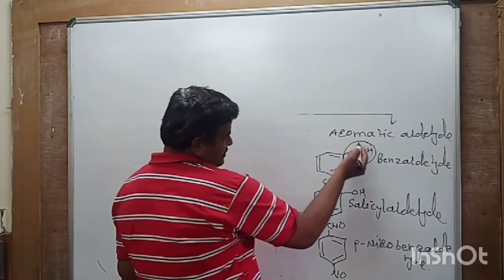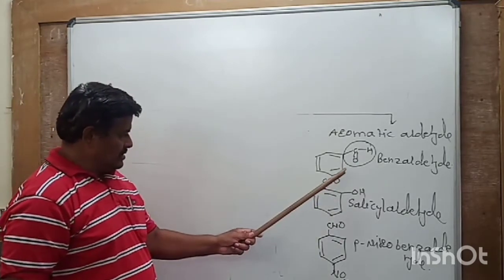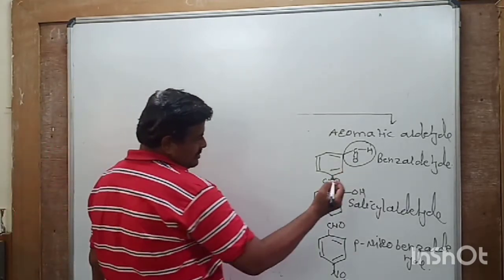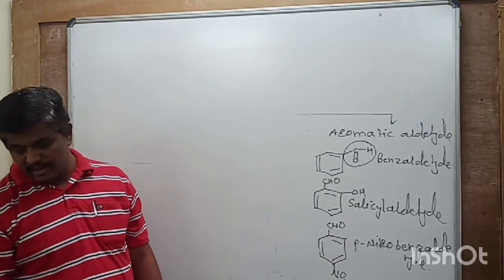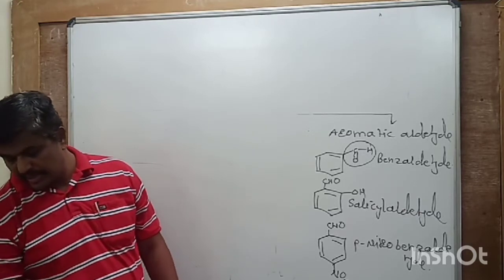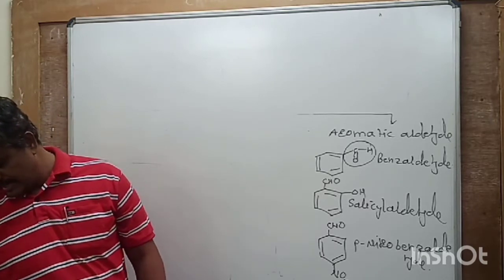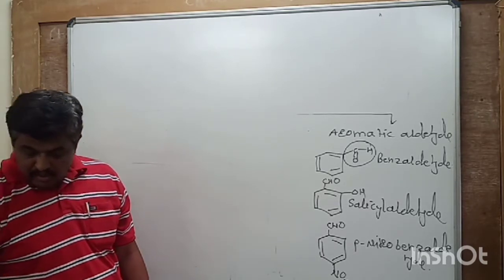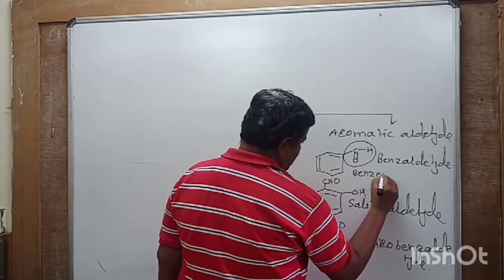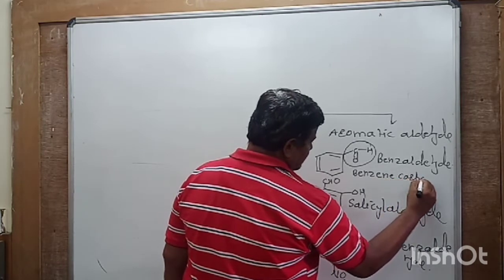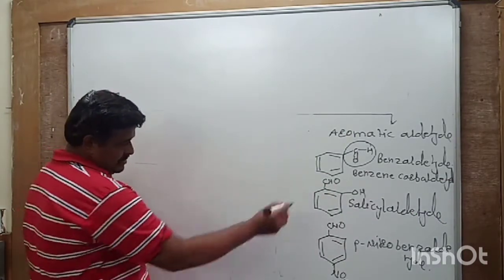Next point is IUPAC names of these aromatic compounds. So here this benzaldehyde is also named as benzene carbaldehyde. So you have to remember this name as benzene carbaldehyde or simply benzaldehyde. Then next is salicylaldehyde.